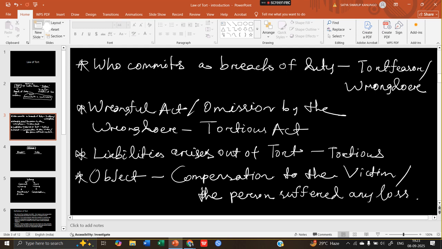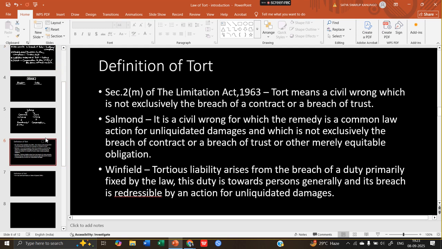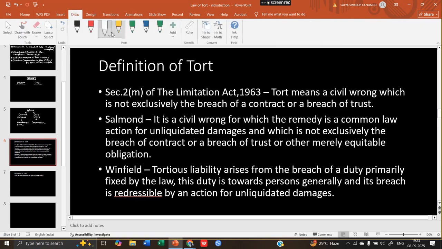There are two important definitions, by Winfield and Salmond, and the definitions are quite similar, but the language is different. Salmond defined it first as a civil wrong. This is the only thing which got debated, that it is a civil wrong, and it has a remedy, and the remedy is unliquidated damages.